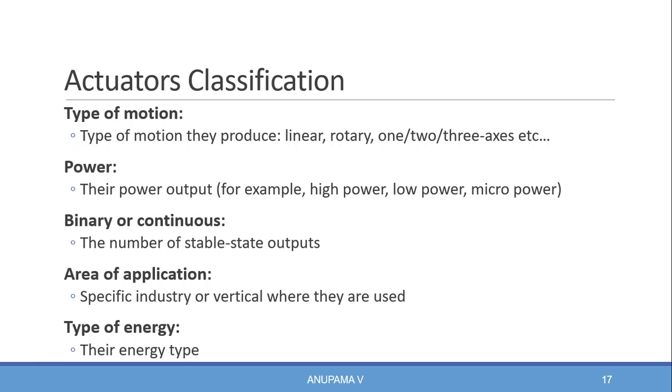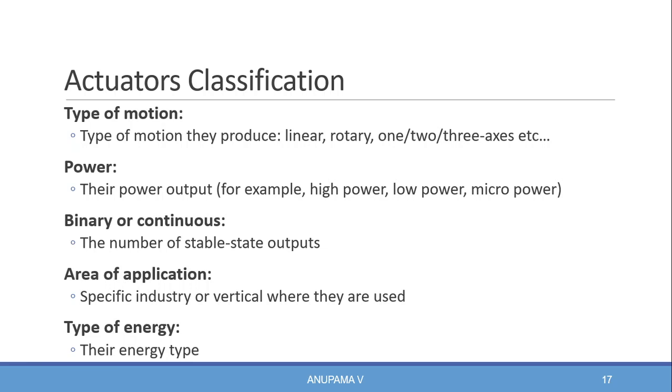Actuators can be classified based on the number of stable output states. They are called binary or continuous actuators. Next, based on the area of application, actuators can be classified. They are specific to an industry or vertical, that is, where they are used.